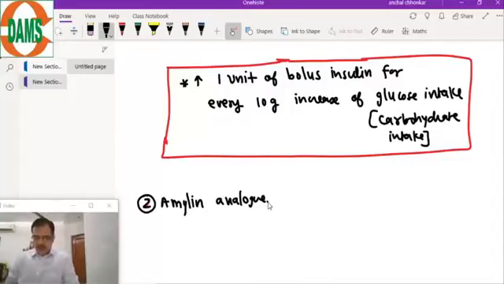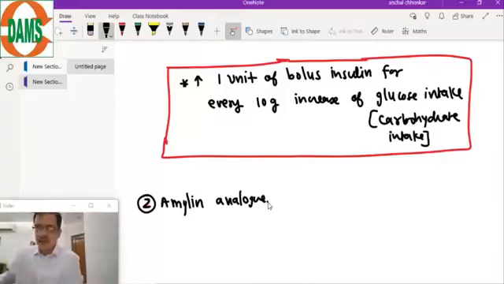What about the complex carbohydrate? They will not cause an immediate surge of the glucose. So continue with the same thing, because if glucose is slowly absorbed, that will not impact the postprandial sugars so much.